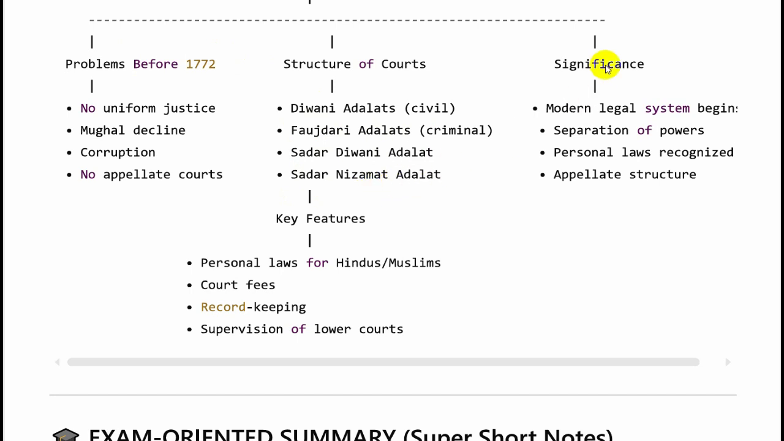What was the significance of the plan? This was the modern legal system. It brought in separation of powers, personal laws were recognized, and appellate structure was developed. The key features of these codes were that personal laws were applicable for Hindus and Muslims. Court fees were introduced. The court became a court of records, that is, record keeping was maintained, and the lower courts were under direct supervision of the higher courts.